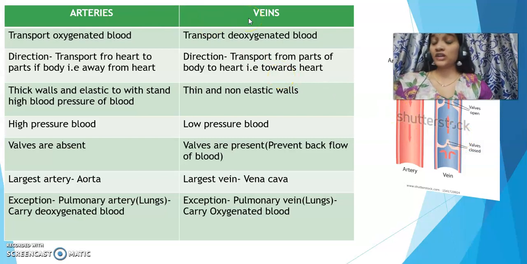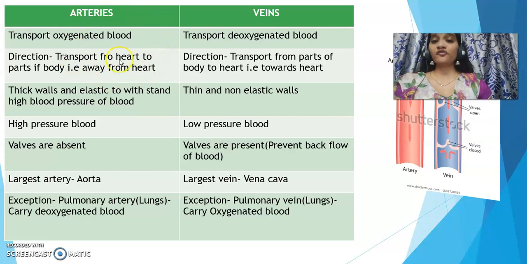Both arteries and veins are blood vessels, but arteries are those blood vessels which transport oxygenated blood. What is oxygenated blood? The blood which is rich in oxygen. Whereas veins transport deoxygenated blood. Deoxygenated means there is no oxygen, but this blood has carbon dioxide. So veins are carrying carbon dioxide rich blood or deoxygenated blood.